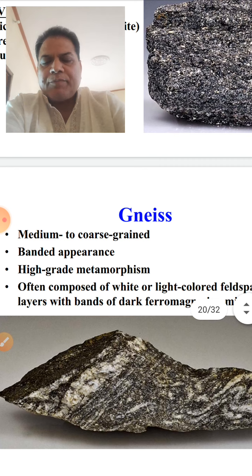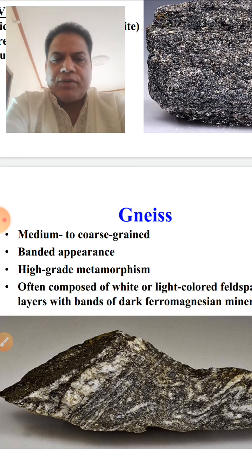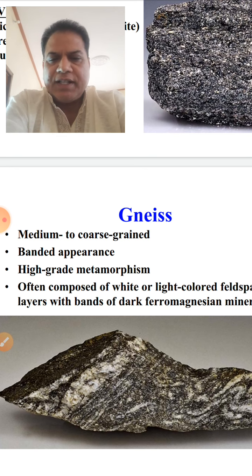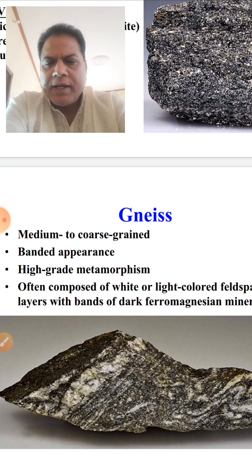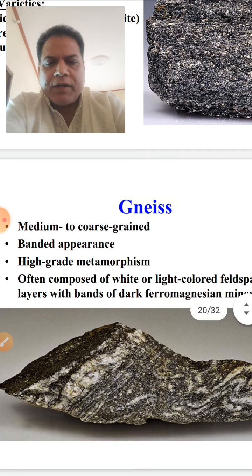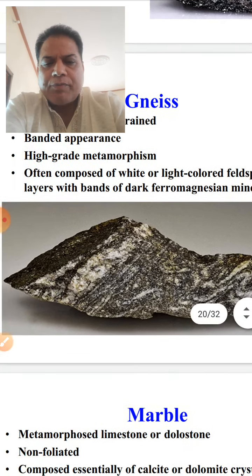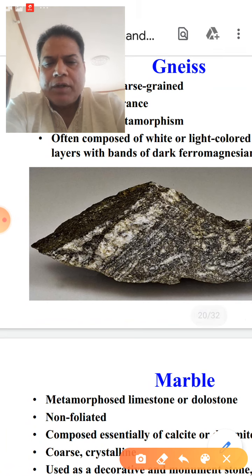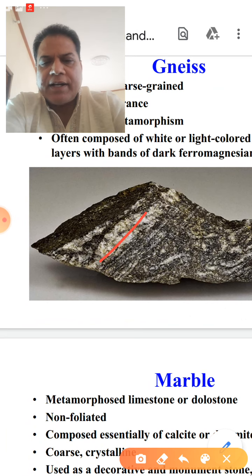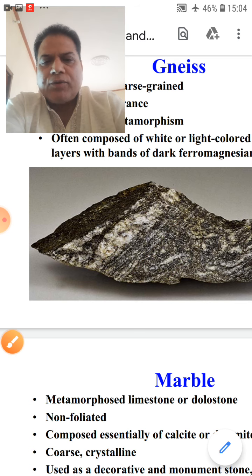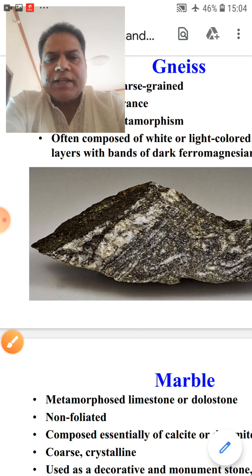Then the advanced stage of schist is the gneiss. It is medium to coarse grained, with a banded appearance, high grade metamorphic, often composed of white or light colored feldspars layers with bands of dark ferromagnesian minerals. You can see this is light and dark bands alternate. This is the gneiss in that sense. So these are important foliated rocks we have just discussed. They all have foliation, banding, elongation.